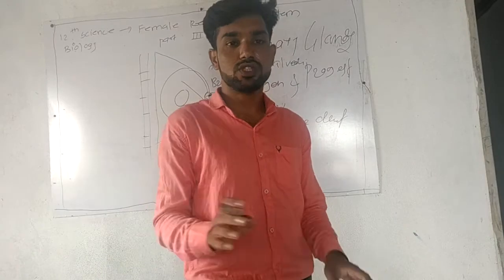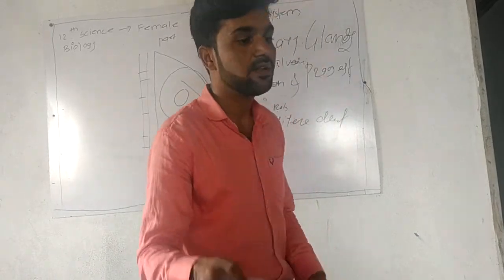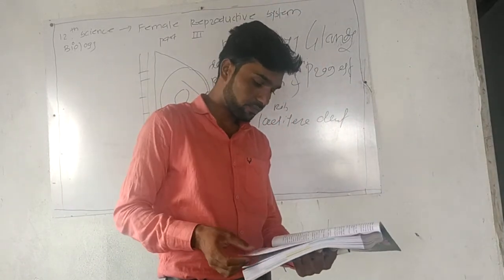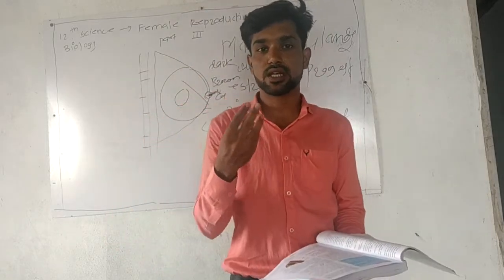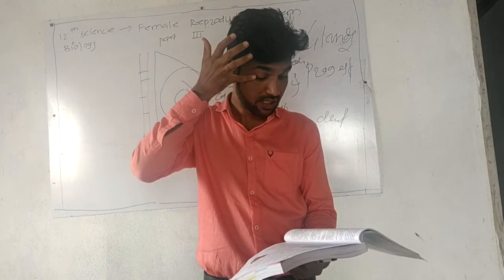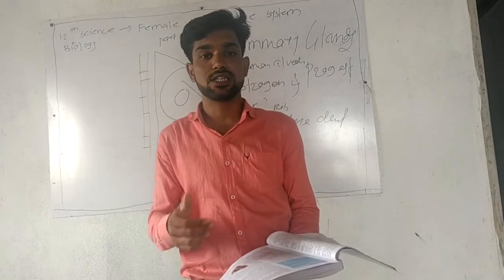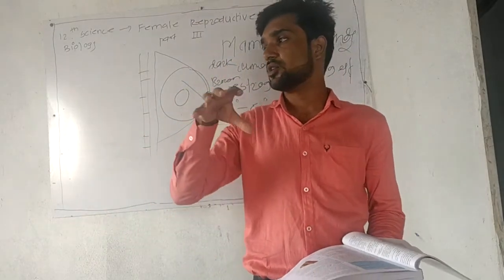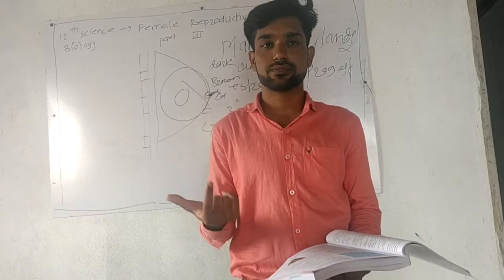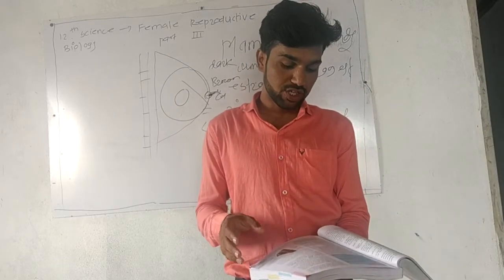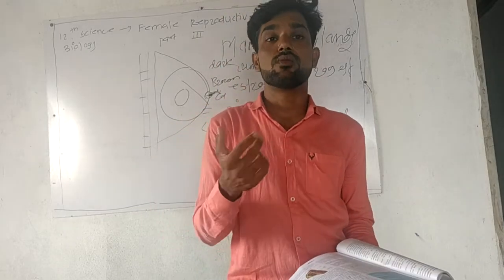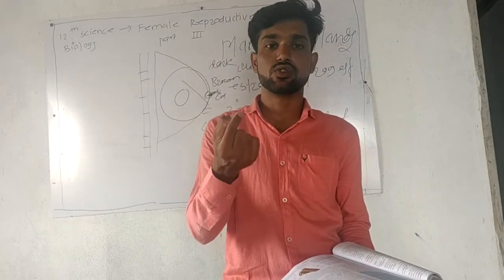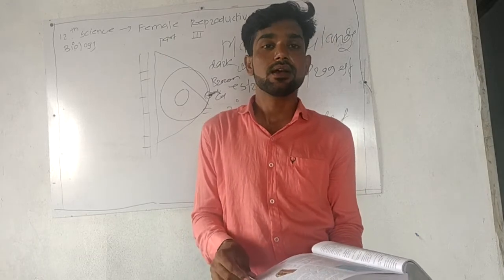Your uterus, you see the vagina, your external genitalia. The uterus has parts: fundus, body, and cervix. Next, the vagina is a copulatory organ, 7 to 9 centimeters in length, and lies between the vestibule and the cervix. Next, your external genitalia contain the vulva, labia majora, labia minora, your mons pubis, and your clitoris, the sensitive organ. Next is your mammary glands.